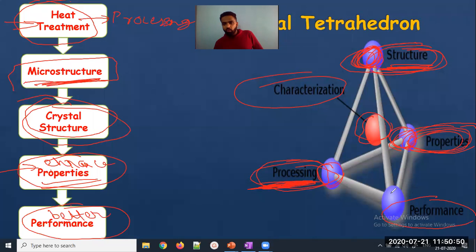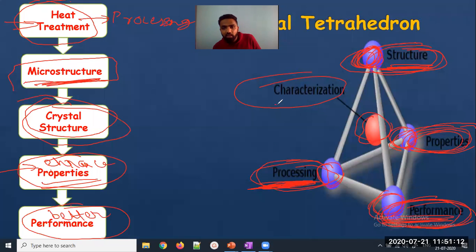So one more corner of the tetrahedron is performance. All these things, structure, processing, then structural changes, then property changes. In structure there can be microstructural changes and crystal structural changes, which lead to enhancement of property or better performance of the material.